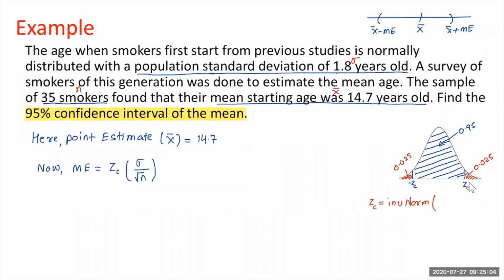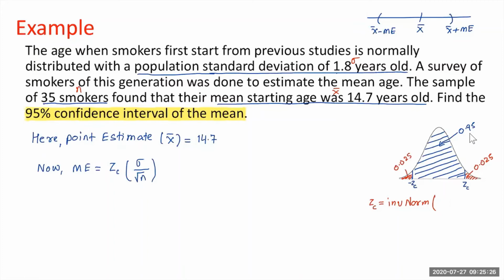You have to be very careful here. We want this Z sub C. So if I want Z sub C, I want all area to the left of that. You may use your calculator to add this. From here up to here, the area is 0.95, and the area over here on the left tail is 0.025.